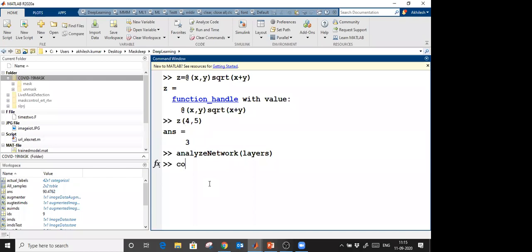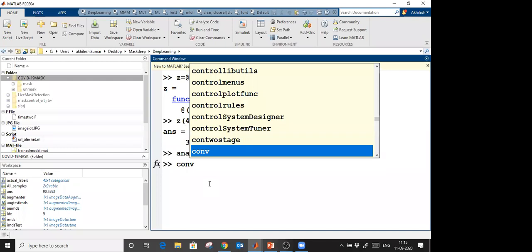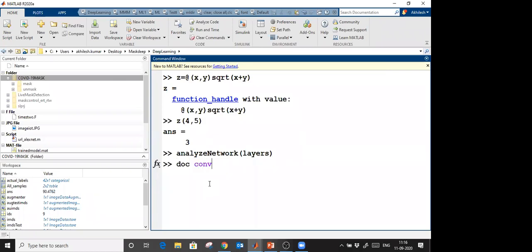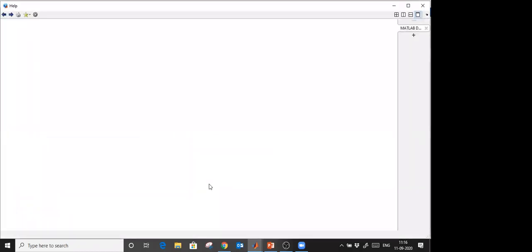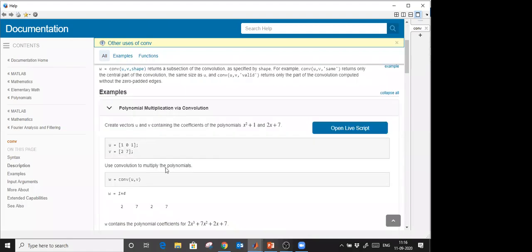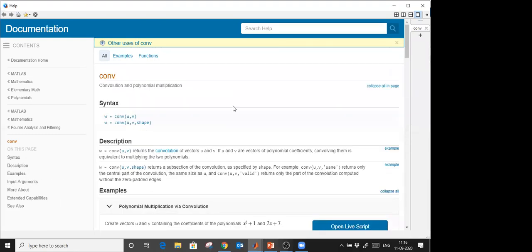For one dimension, just simply use conv. That is one dimensional. If you are using two dimensional, it becomes conv2. There is an inbuilt function. If you want to see how it works, type doc conv. There is proper documentation with examples on how you can apply convolution on a single dimension. Single dimension means if you have time series data or some kind of rows or vectors, you can use conv for that. Any more questions, ma'am?